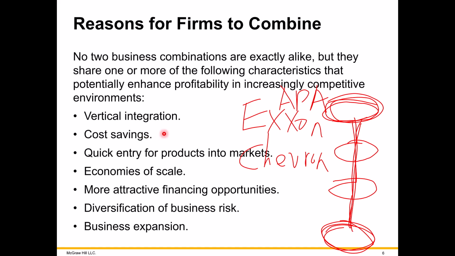In other words, Hawaiian Airlines has an accounting department, and Alaskan Airlines has an accounting department. Why have two accounting departments where, using technology and economies of scale, it can all be handled by just one accounting department? Not increasing sales, but reducing your costs.